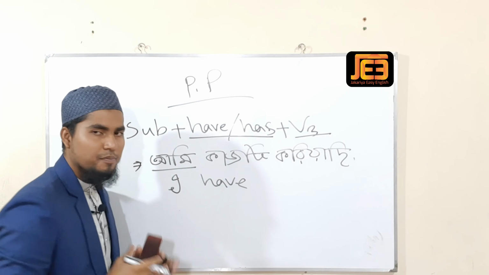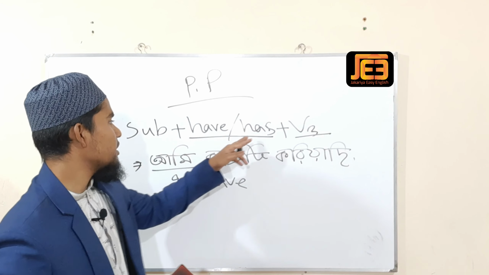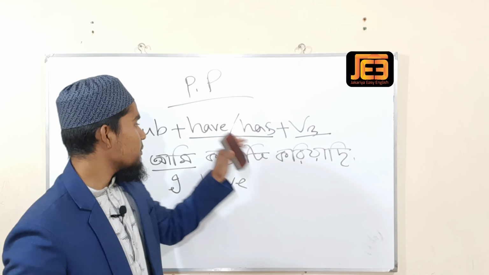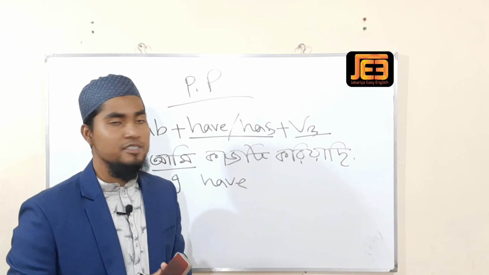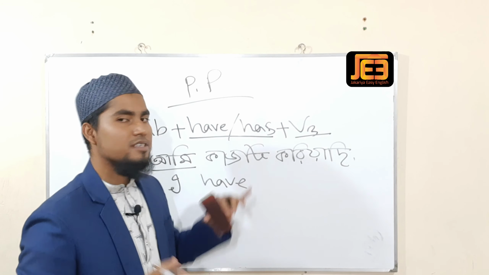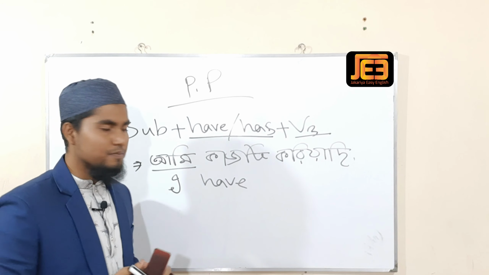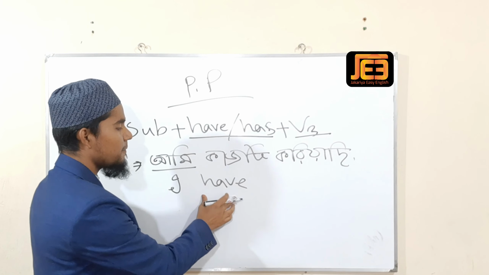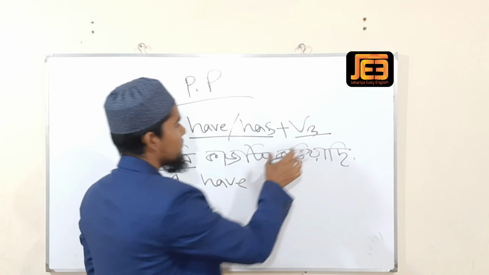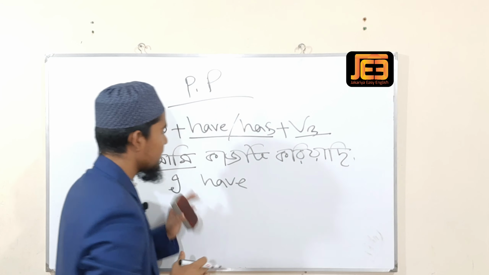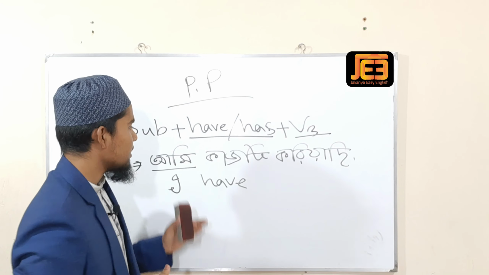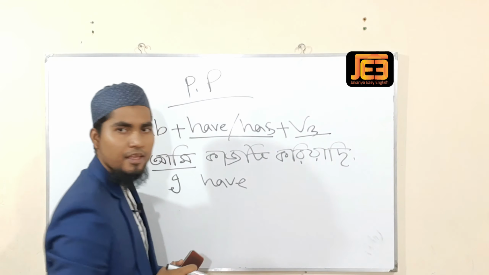And you may ask me a question: when will you use has? When the subject is third person singular, that time you will use has. Otherwise, with other subjects, you have to use have. Okay? Then verb 3. Here the main verb is koriyachi.